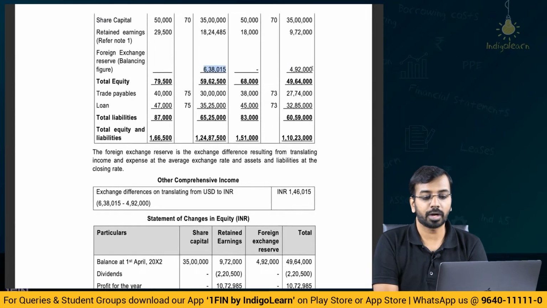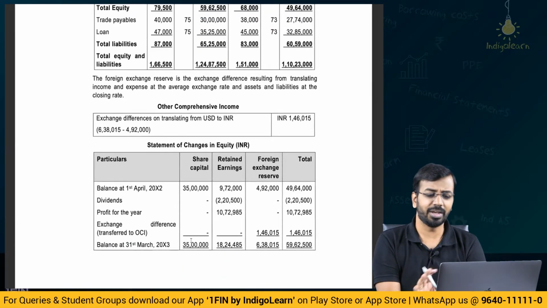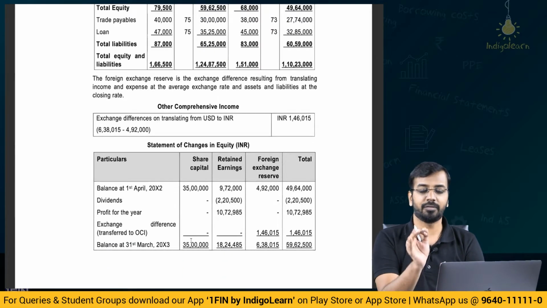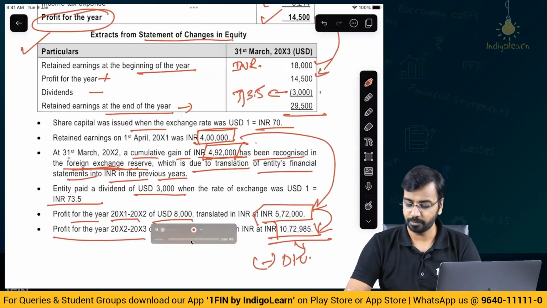Now, 492 was the opening balance, 638 is the closing balance that you will present in the statement of changes in equity. Very, very simple question. You just need to apply the fundamental concept and solve the question. Let us move on to the next one.